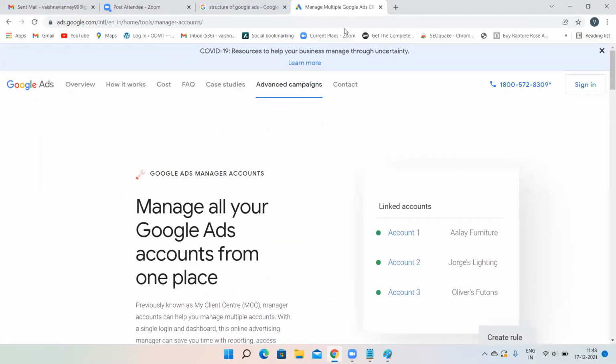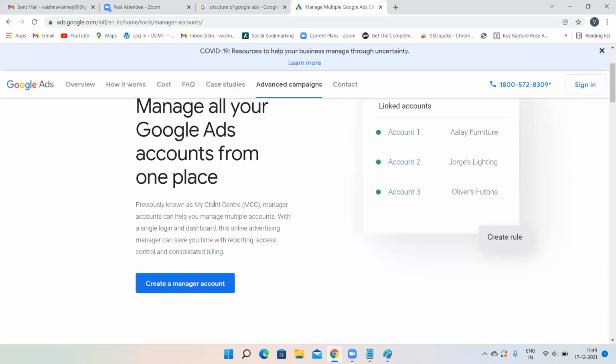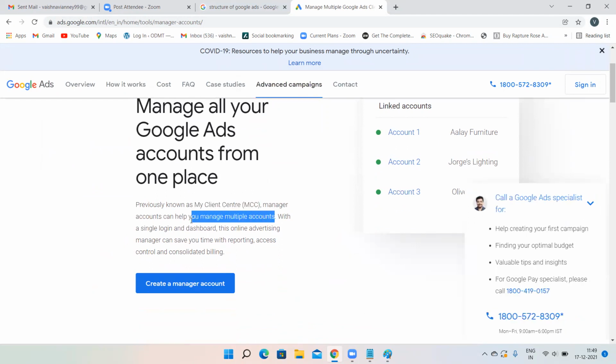See, I have just typed Google Ads manager account in the browser. There you can see it over here. Manage all your Google Ads accounts from one place, previously known as My Client Center account. Manager accounts can help you manage multiple accounts. That means you can manage more than 20 Google Ads accounts with the help of a manager account.